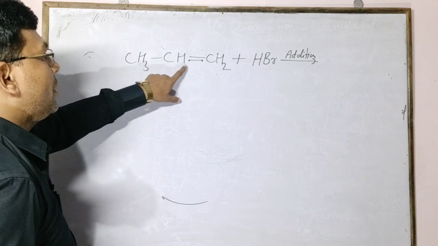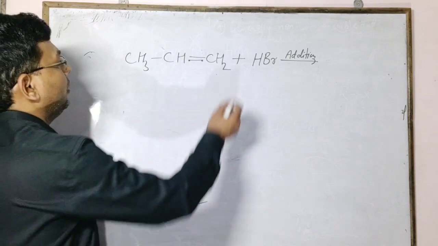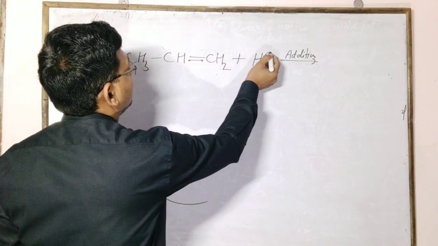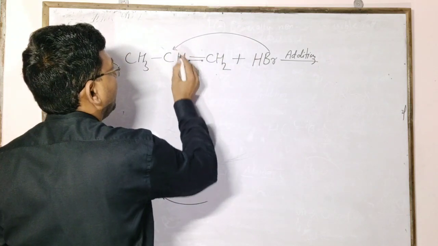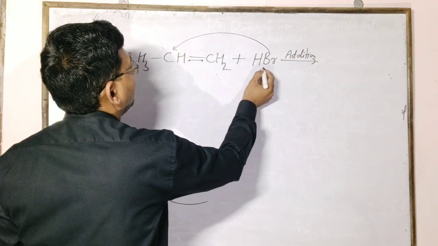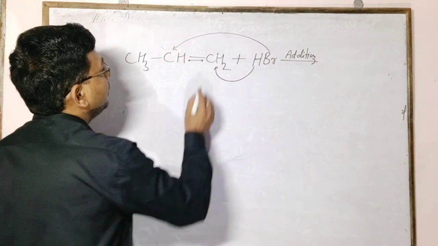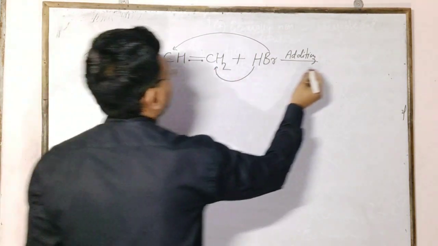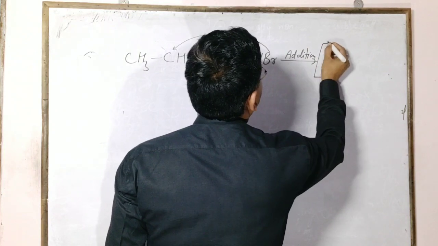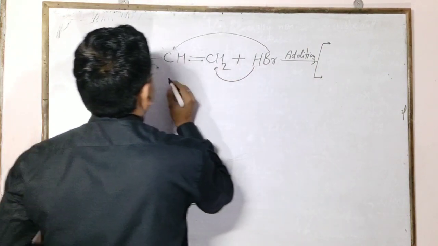By Markovnikov's rule, the halogen atom attaches to the carbon with less hydrogen, and the hydrogen goes to the carbon with more hydrogen. So two types of product form.